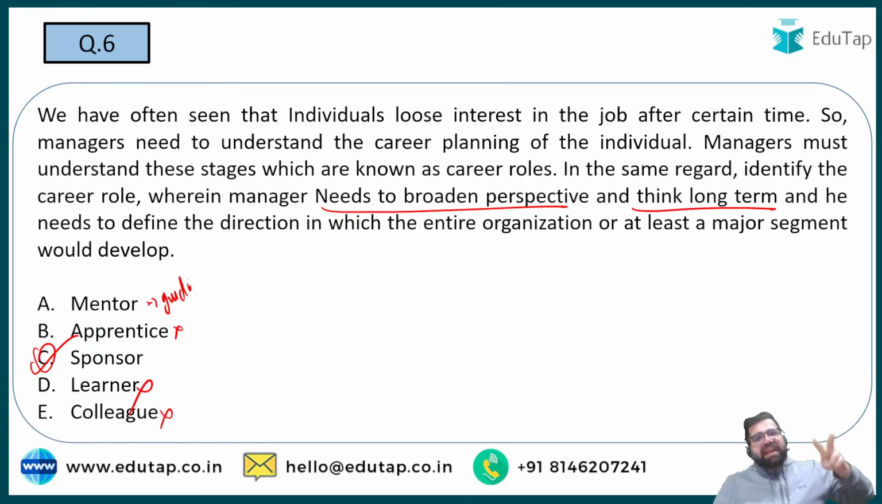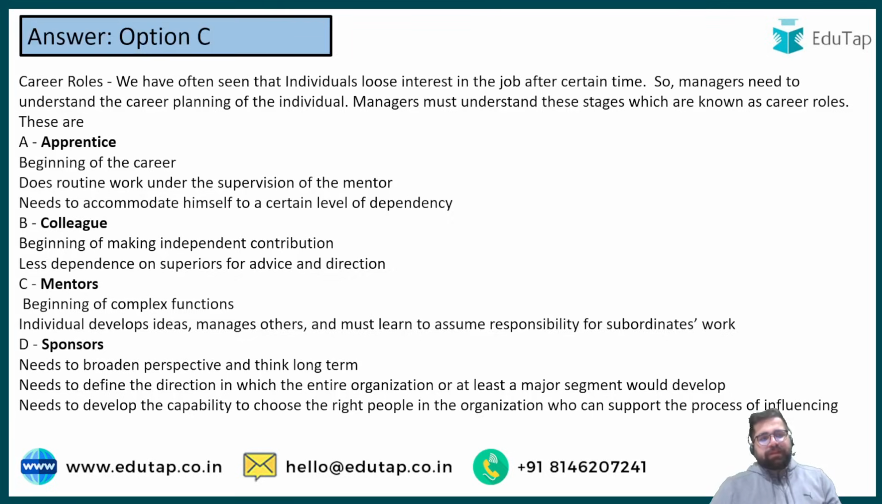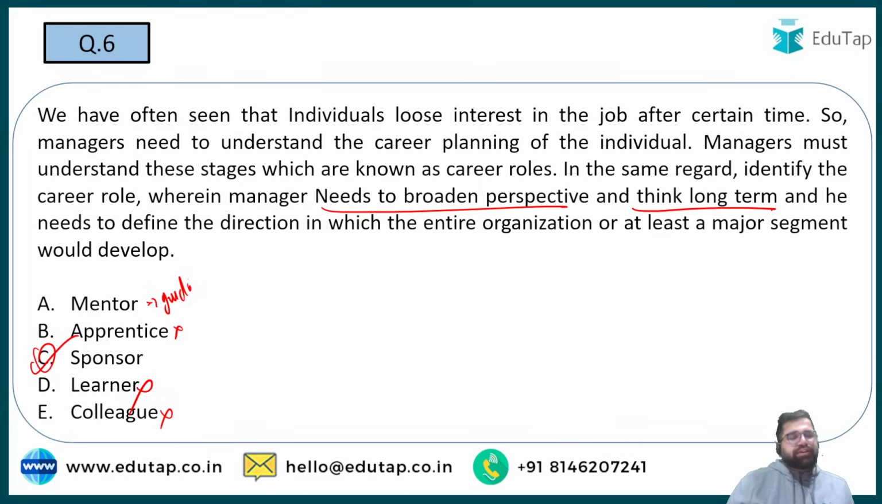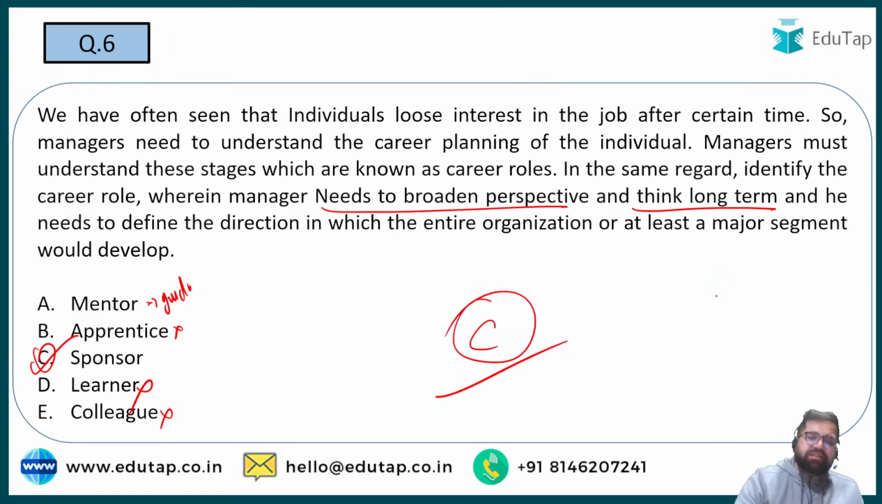If you are confused between A and C, yes, that confusion is justified. But if your answer is B, D, or E, then I would say your management concepts are not that great. You have to practice. So C is the correct answer. Now remember, there are four career roles: apprentice, colleague, mentor, and sponsor. In sponsor, you broaden the perspective and think long term. In mentoring, you develop individual ideas and maintain trust to assume responsibility for the subordinates' work. Apprenticeship is like the beginning of a career, and colleague is where you make a team around you. So for question number 6, the correct answer is option number C.